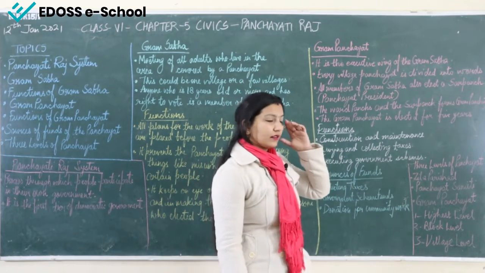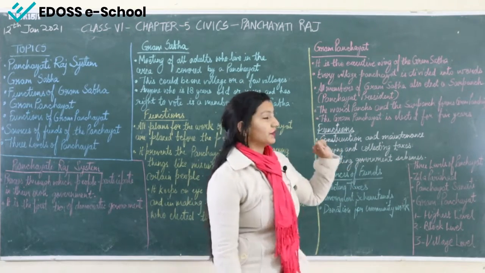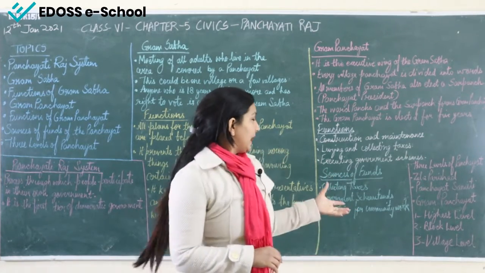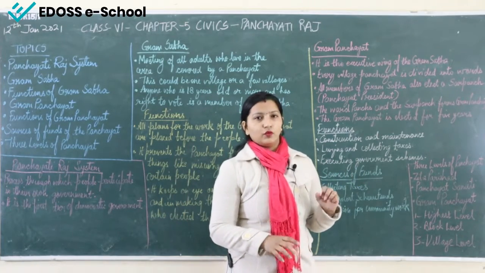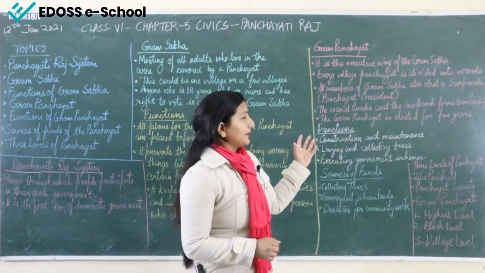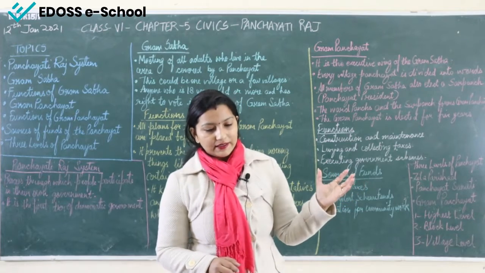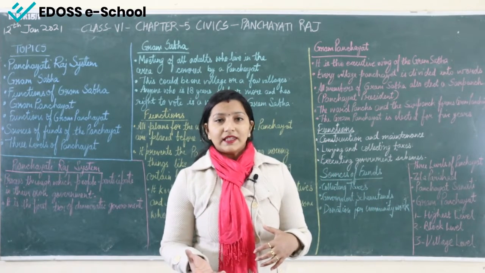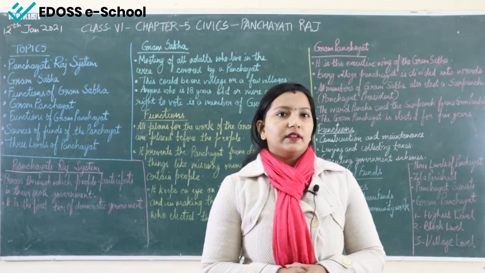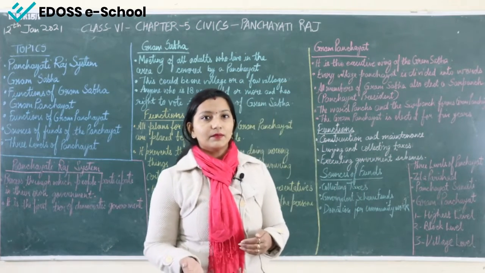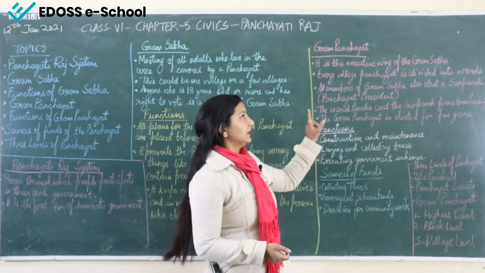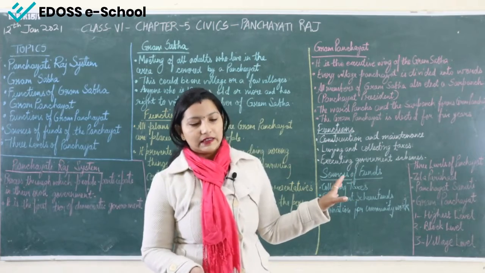Then second, levying and collecting taxes. This is also a function of the Gram Panchayat: it has to collect the local taxes, and execute government schemes. Whatever schemes the government is providing for the rural area, the village people, the Gram Panchayat has to execute. Why are those government schemes important to be executed by the Gram Panchayat? So that employment can be generated in the village area. The government is providing some schemes so that employment can be generated in the village area, and those schemes are to be executed by the Gram Panchayat. This is the work of the Gram Panchayat.